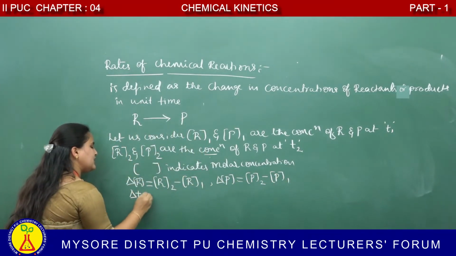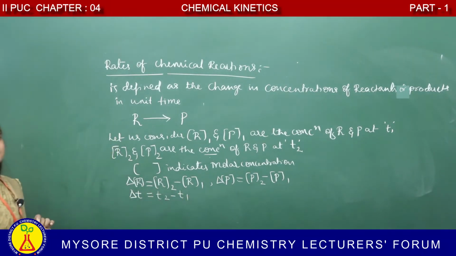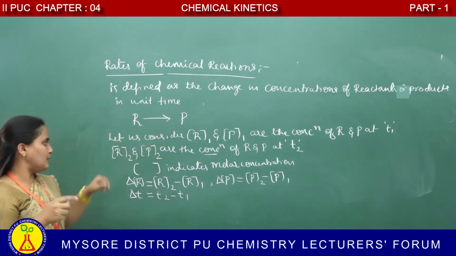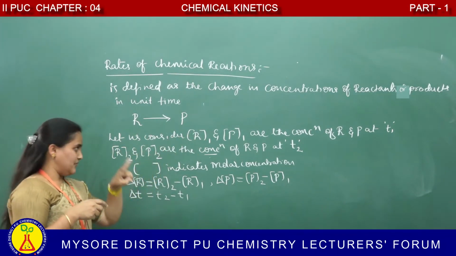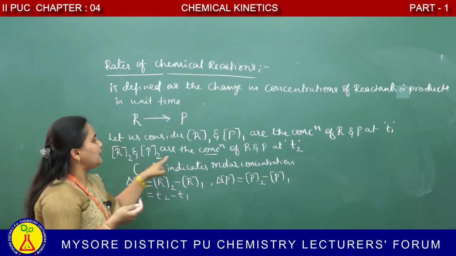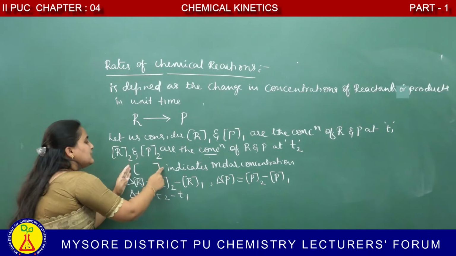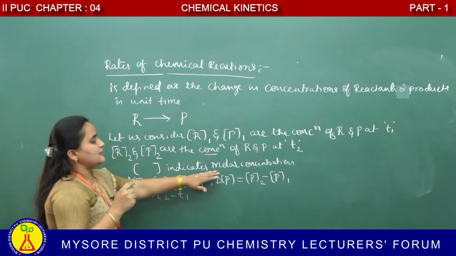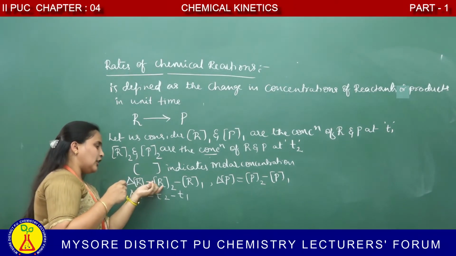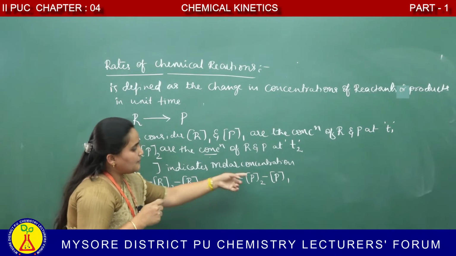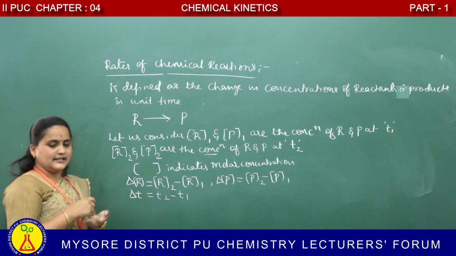Delta T, change in time, is given by T2 minus T1. Change in reactant is R2 minus R1, delta P is P2 minus P1, delta T is T2 minus T1.